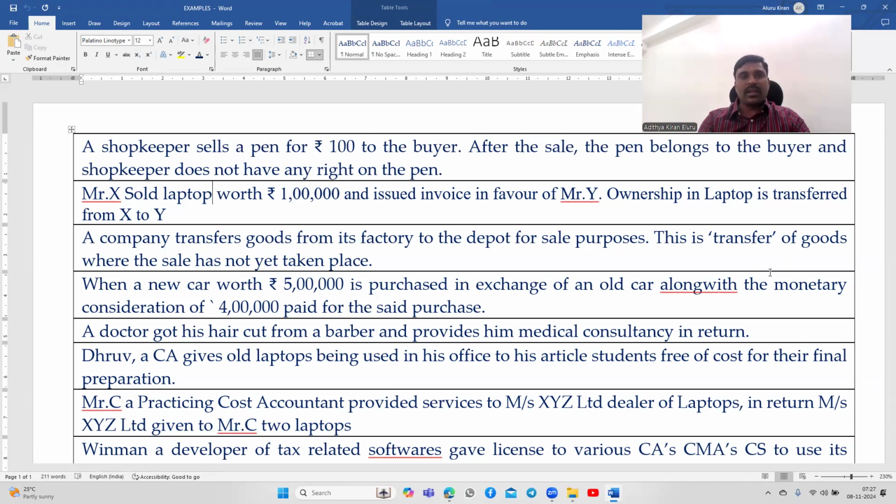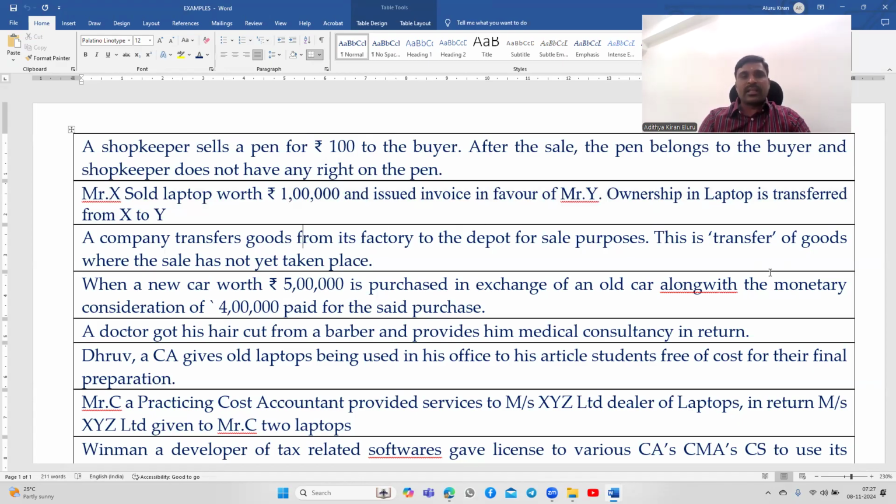Next, similarly, Mr. X sold a laptop worth rupees 1 lakh and issued invoice in favor of Mr. Y. Ownership in the laptop is transferred from X to Y. So here also there is transfer of ownership. Therefore, it is a sale.